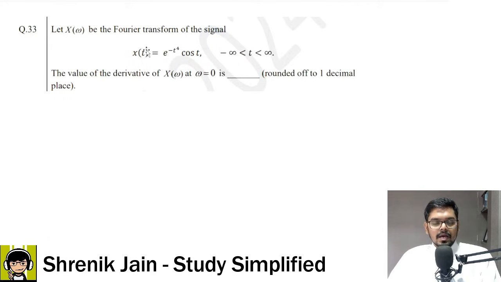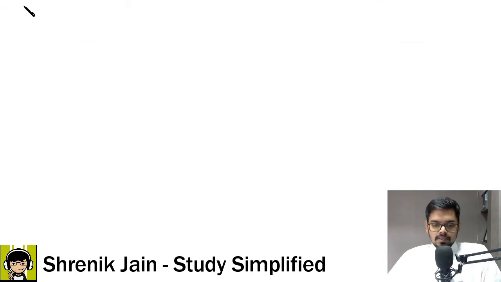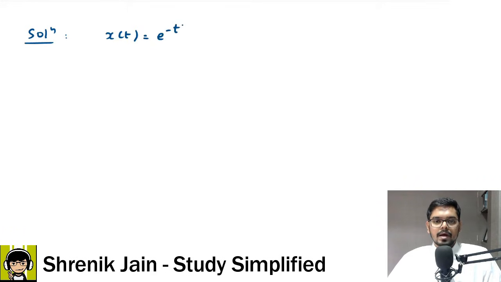Let X of omega be the Fourier transform of the signal, and the signal is given like this. The value of the derivative of X of omega at omega is 0 is dash, rounded off to 1 decimal place. So the correct answer is what? Let us see step by step. So the very first step is, the given signal is x of t, which is equal to e to the power minus t to the power 4, cos t.